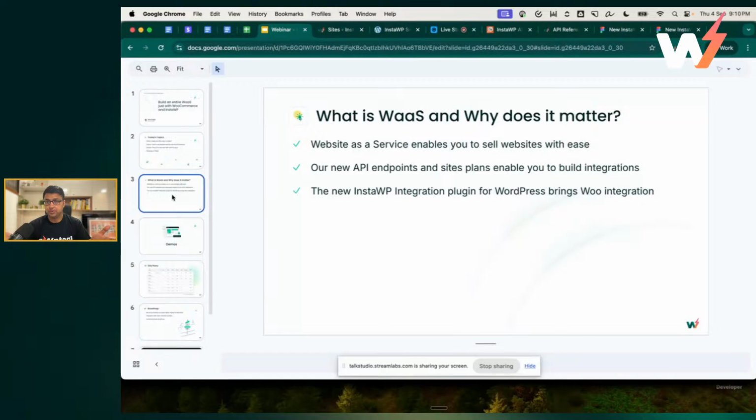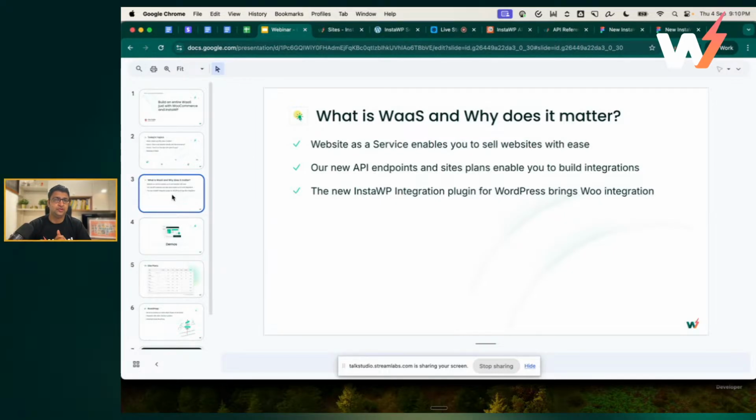There are 2 ways to do it. One is using the integration for something like WooCommerce, which I'm going to demo today. And another one would be to use the whole WaaS checkout and everything else inside our platform, which is getting rebuilt as we speak. The ETA for that is about a month. And once that's ready, if you don't have a WooCommerce shop, you can use our checkout. Those who have seen this earlier, it will be very similar to that. At the end of the presentation, I'll be showing the Figma mockup of how we are building that too, so that you will have an idea.